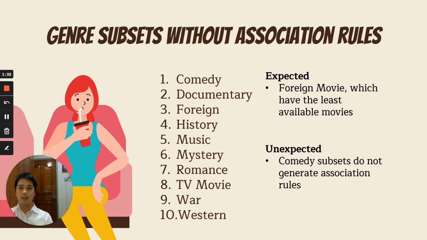On the other hand, the 10 genre subsets that cannot generate association rules are comedy, documentary, foreign, history, music, mystery, romance, TV movie, war, and western subsets. It is expected to see foreign movie is in the list because it has the least available movies. But it is unexpected to see comedy subset is in the list. Not only it makes people laugh, but it also is one of the subset that has the highest number of movies.